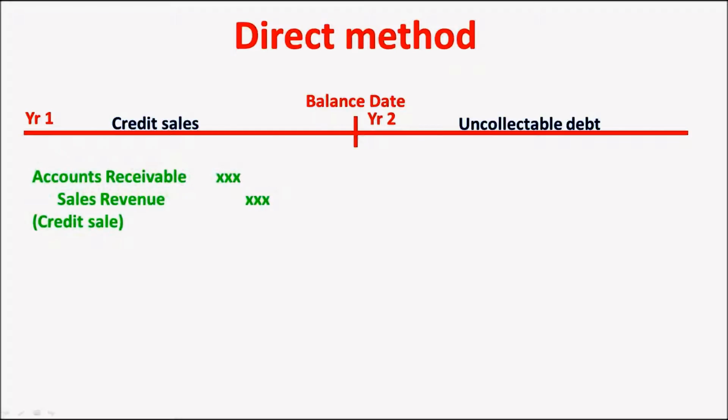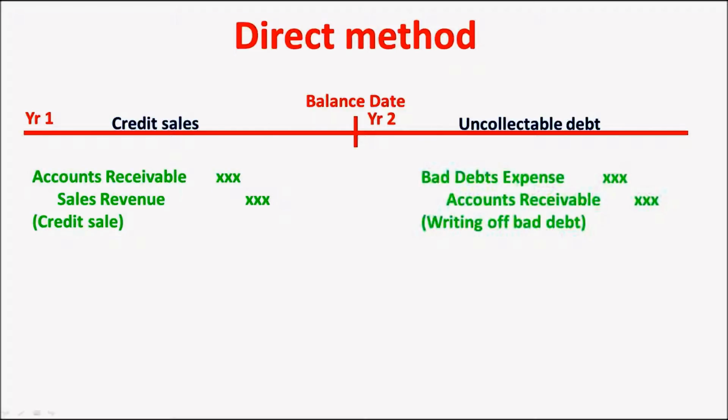When we account for the sale, we debit accounts receivable and credit sales revenue. When we write off the uncollectible amount, we reduce the accounts receivable against bad debt expense. We do this at the point in time that we identify the account as being uncollectible. This is by far the simplest method.